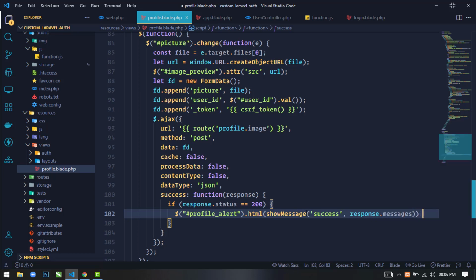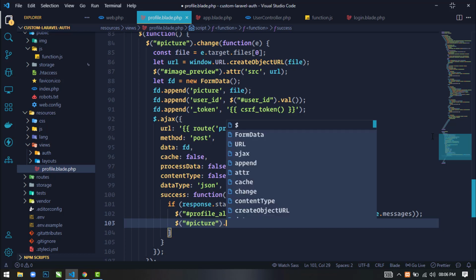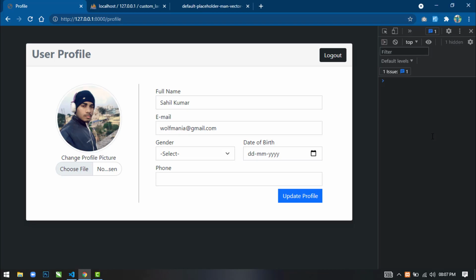One more thing I will do is select the picture file input field and change the value to empty, make the value empty.